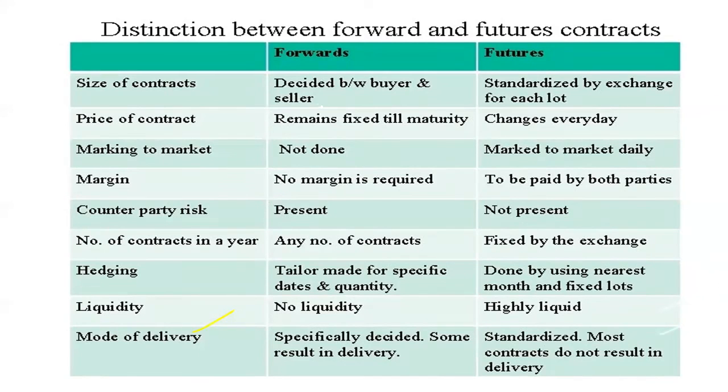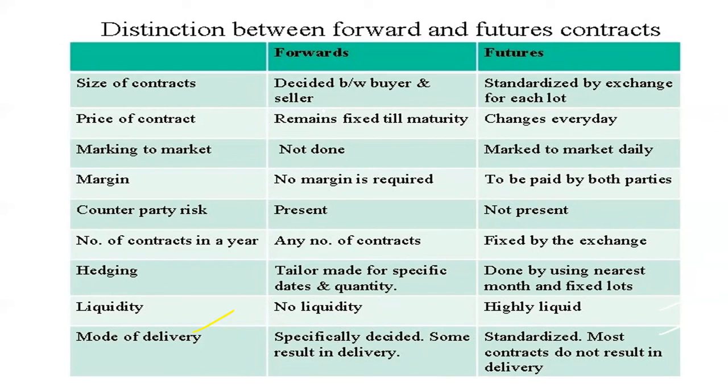Then the price of the contract remains fixed till maturity. No fluctuations will be there in case of a forward contract, but there will be changes on a daily basis in case of a futures contract. Then size we have discussed, margin we have discussed, then counterparty risk is present in forwards, but in case of futures, counterparty risk is not present.